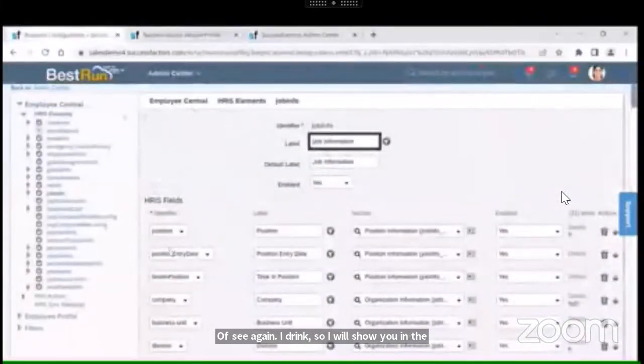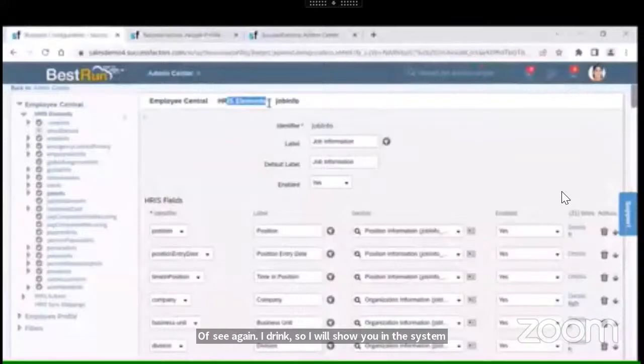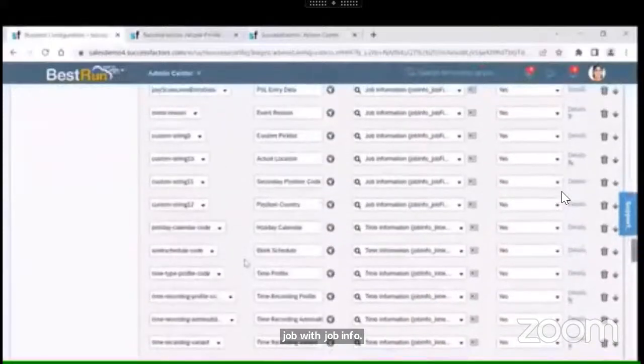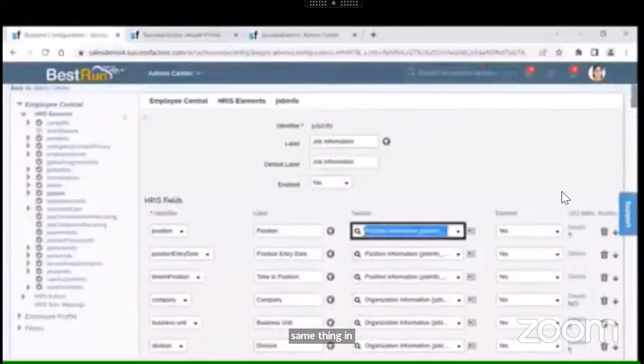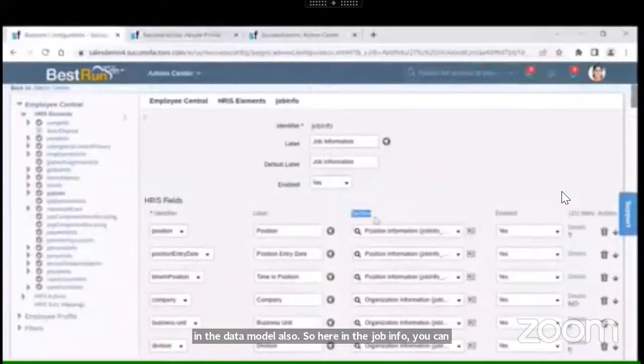So this is what I was actually showing. The HRIS element is job info. Here we have come to BCUI and we have selected the job info. Whatever fields we are seeing here, we can see the same thing in the data model also. In the job info, you can actually see something called section.